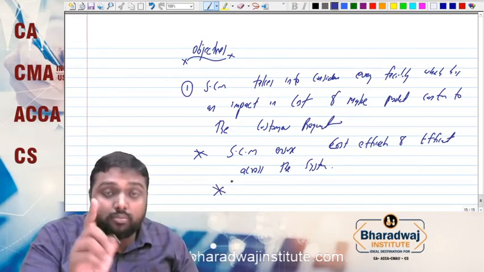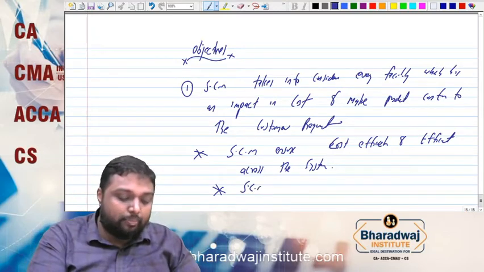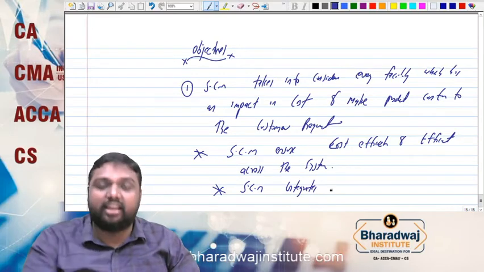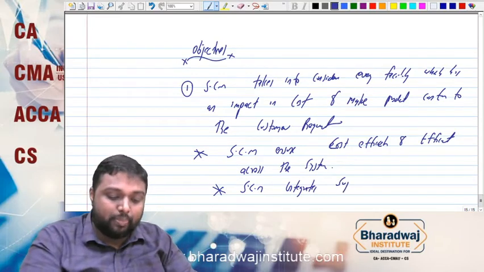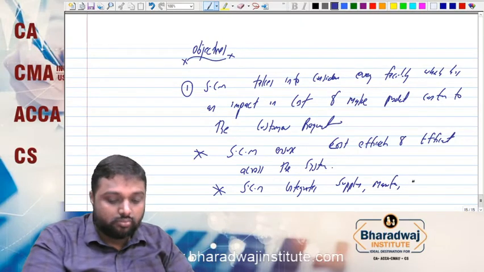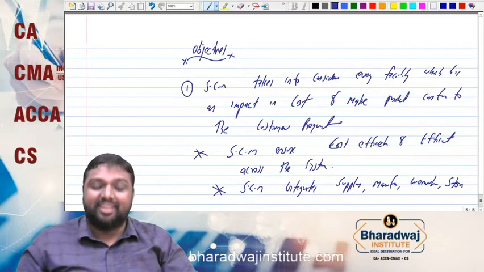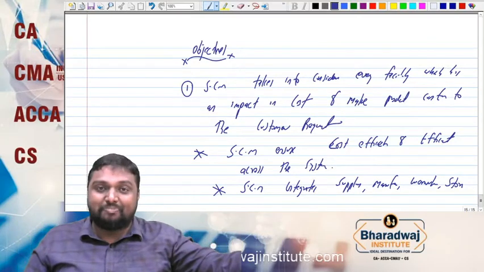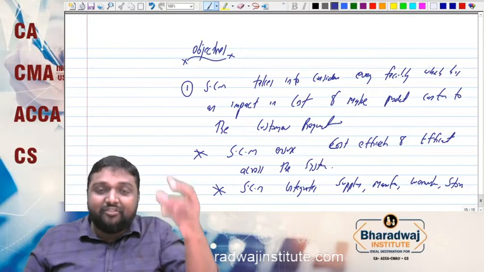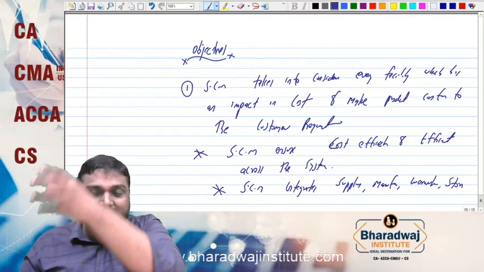One more objective discussed in our syllabus is that supply chain integrates. Definitely yes, it integrates. Who all? Supplier, manufacturers, warehouse, stores. That is from supplier place to manufacturer place, from manufacturer place to warehouse, from warehouse to stores.